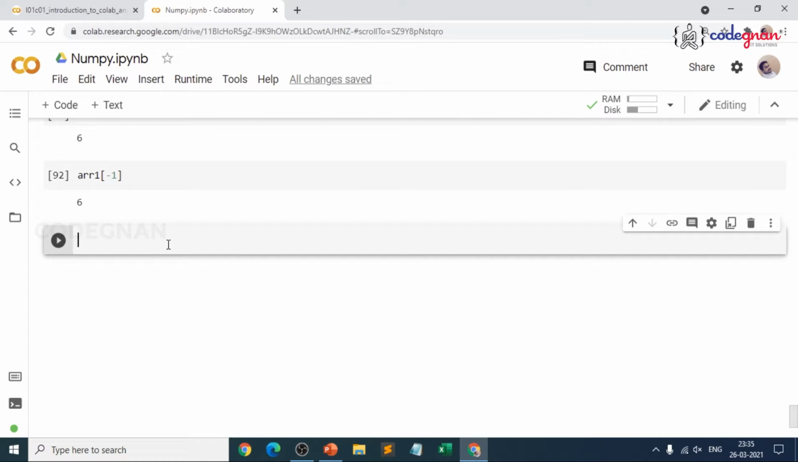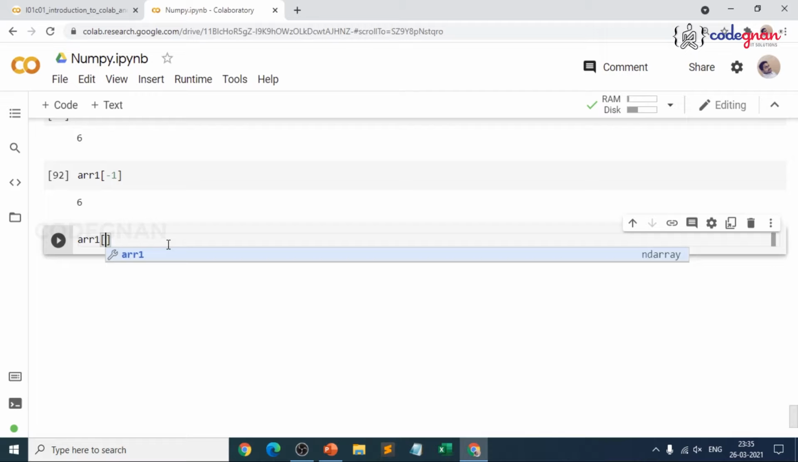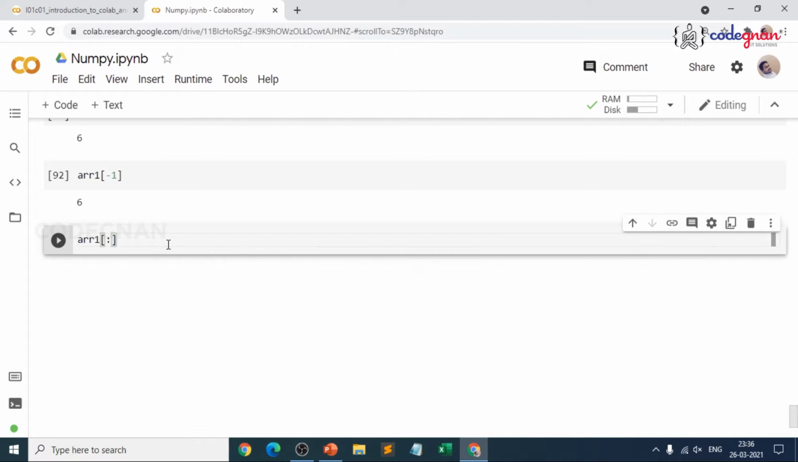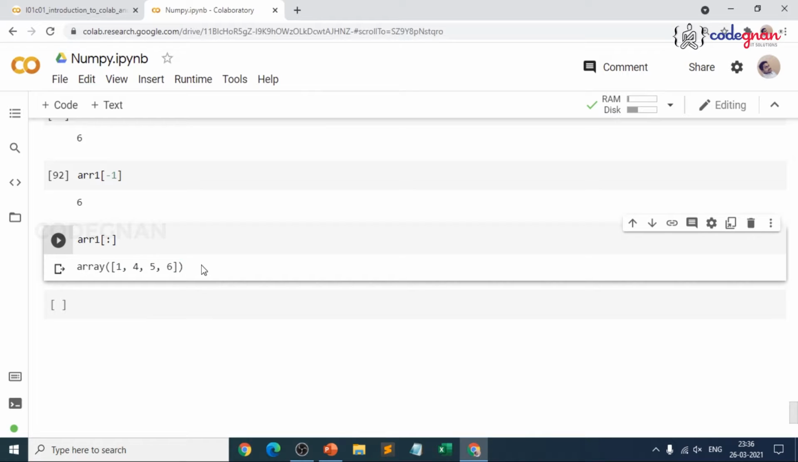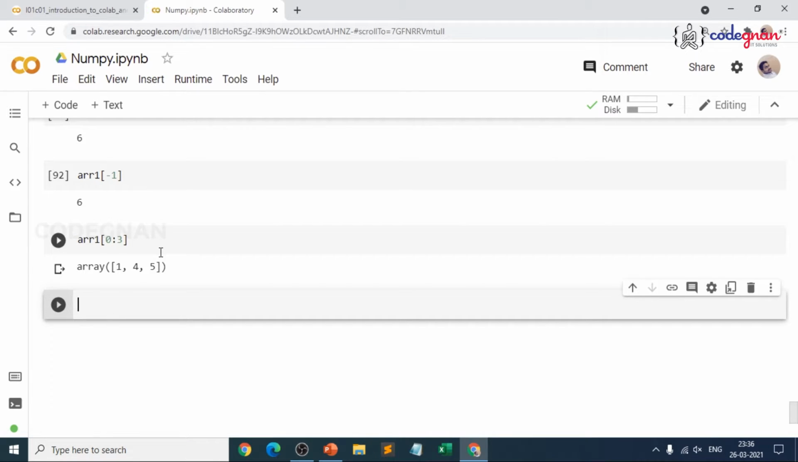In the same way, what happens if I give a colon? That's what you remember with slicing, right? It gives you each and every element, since you did not mention any starting or ending position. Now I'll give a starting position. So 0 to 3 should get 0, 1, 2, that is 3 elements within it. That's what you already know.